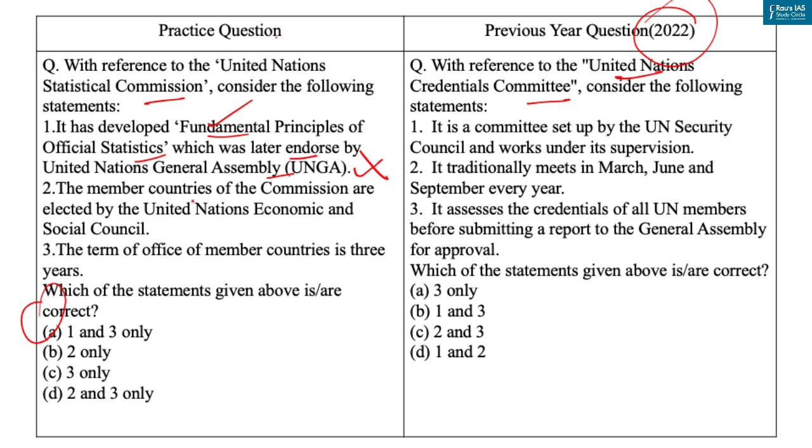Now let's come to the second statement. Member countries of the Commission are elected by the United Nations Economic and Social Council. Now the Commission consists of 24 member countries of the United Nations, and these member countries are elected by the United Nations Economic and Social Council. So with this, our second statement is correct. As the second statement is correct, you can eliminate option A and option C. Now let's come to the last statement. The term of office of member countries is 3 years. Now this statement is incorrect because the term of office of members is 4 years. So here our correct answer is option B, that is 2 only. Answer of this PYQ is option A.